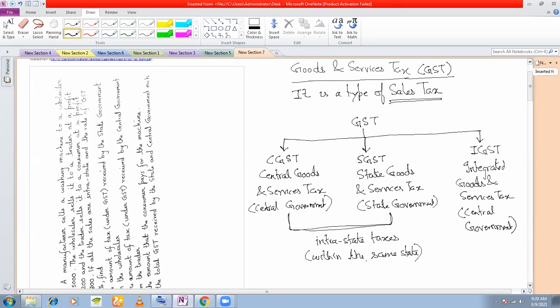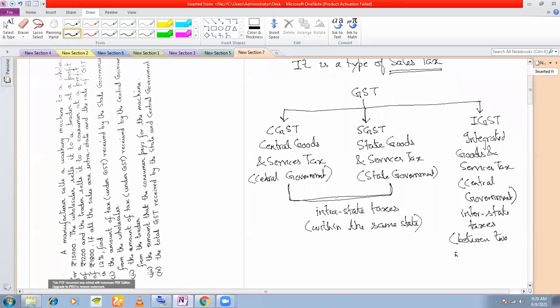And IGST, integrated GST, means interstate taxes. That is between two or more states. Suppose someone in Rajasthan is buying from a seller in West Bengal, then IGST will be applicable.